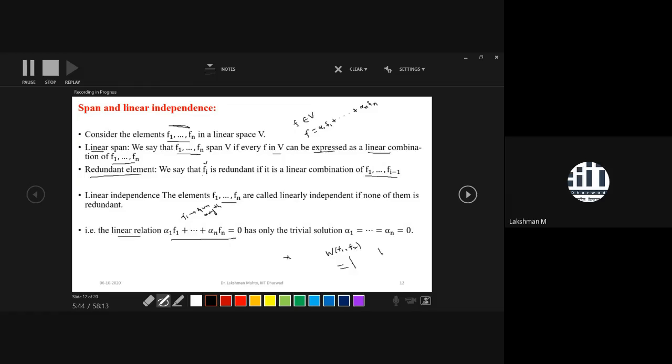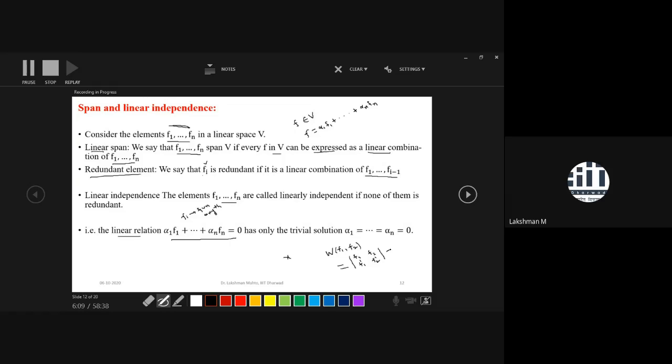It is a determinant, that means the first row will be f1 and f2, and the second row would be the derivative of f1 and the derivative of f2. That means f1 dash, f2 dash. This we are calling the Wronskian of the f1 and f2 solutions.